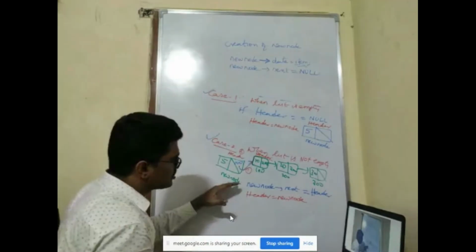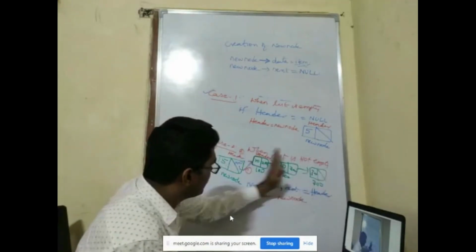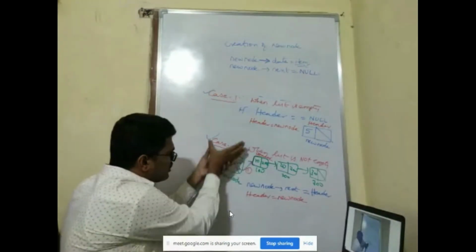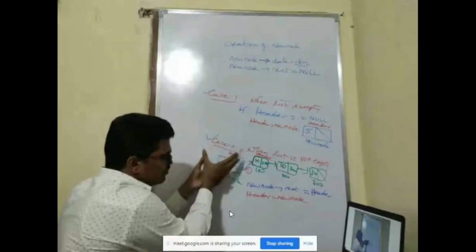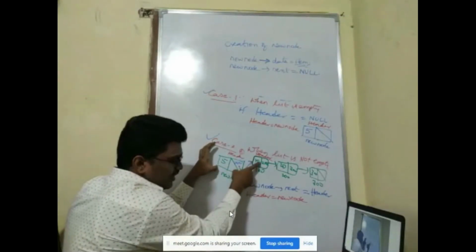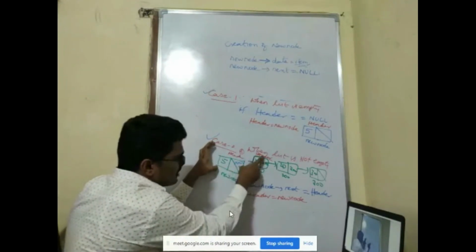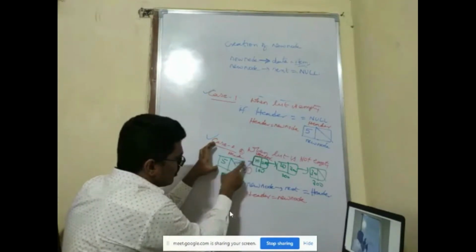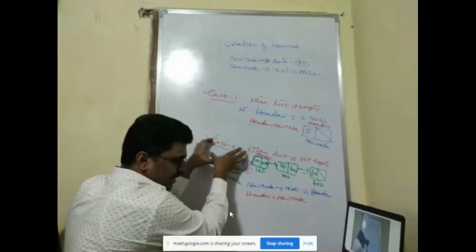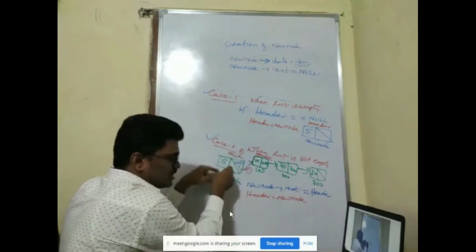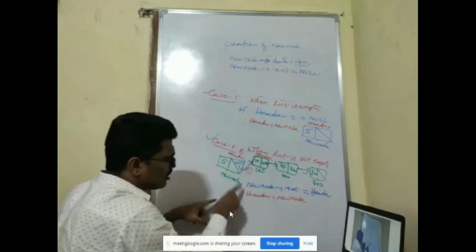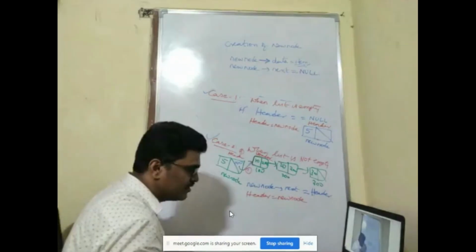I hope you understood. The list already contains elements, and I have created a new node. Now I should insert this at the beginning. So the new node's next should contain the address of this one, which is nothing but header. So new node next equal to header, and this link is done. Next, since I have inserted at the beginning, my header should point to this one now. So header is equal to new node. These are the two steps that you have to do. Is that fine? Did you understand?